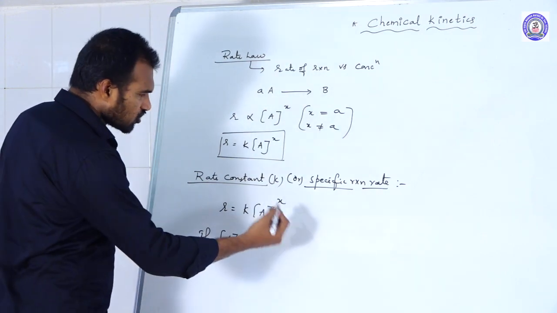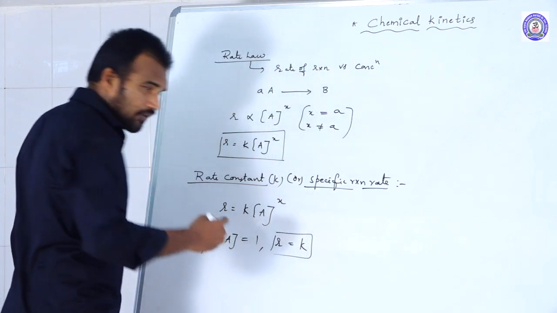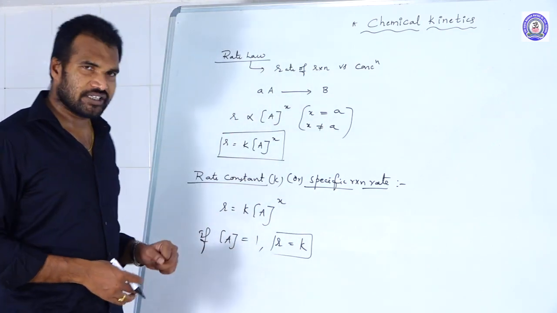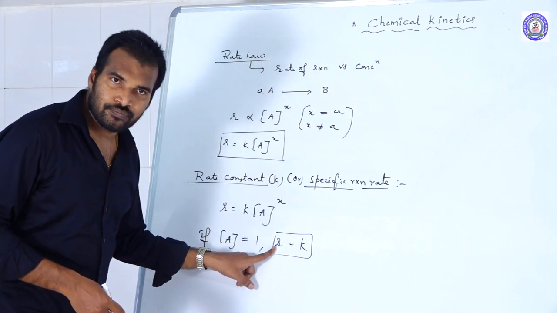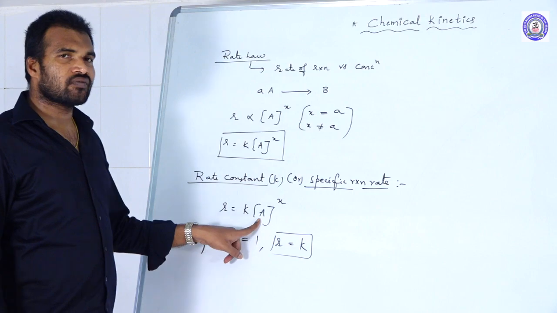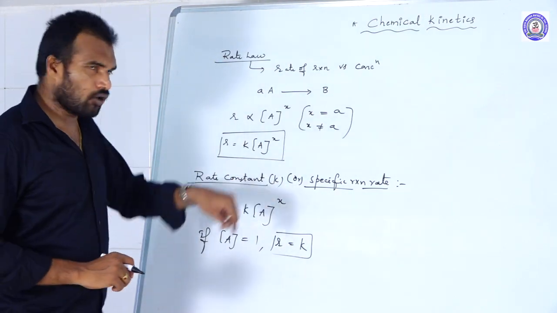So if concentration of A is equal to 1, then R is equal to K. So how can we define the rate constant? It is the rate of the reaction when the concentrations of the reactants are 1 or unity. Then that is called the rate constant.